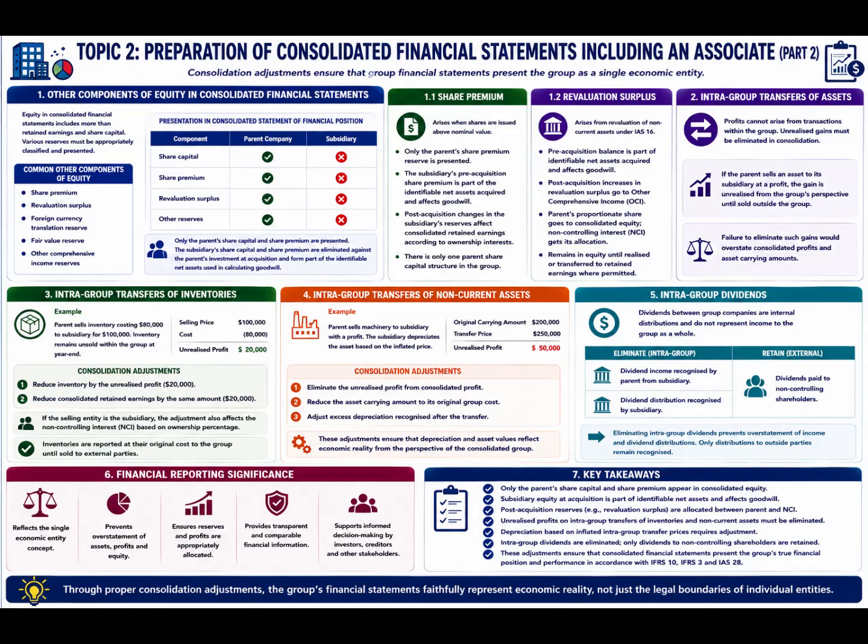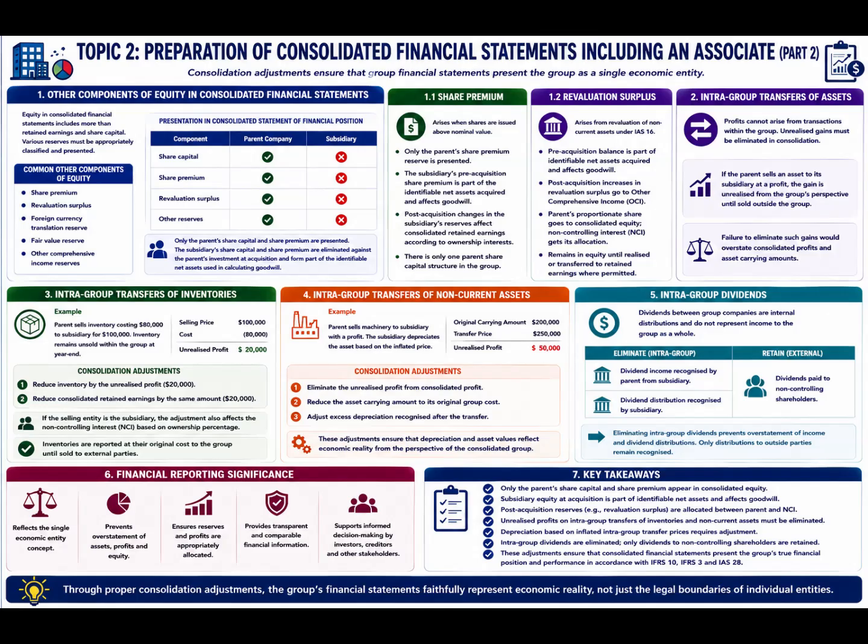Intragroup transfers of inventories. Inventory transfers frequently generate unrealized profits where inventory remains unsold outside the group at the reporting date. For example, if the parent sells inventory costing $80,000 to its subsidiary for $100,000 and the subsidiary still holds the inventory at year-end, the $20,000 internal profit has not yet been realized by the group.